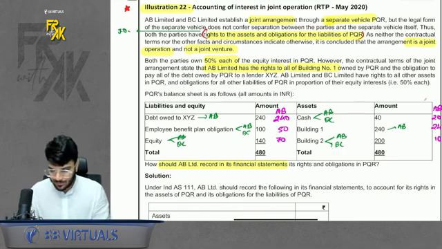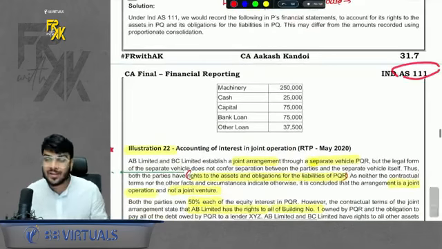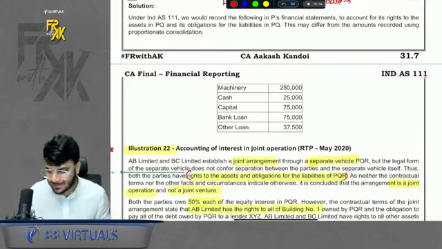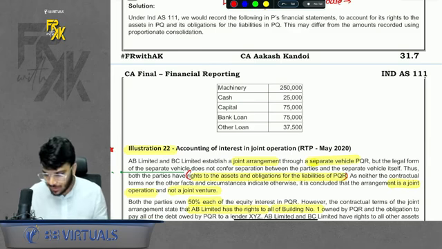On that note, we will wrap up this index as well. A small index, a cute index you can say, but if it comes, it is scoring, because it is not as big as CFS or business combination, and not as difficult also. It is very simple. In revision, it will hardly take, you can say, 15 minutes, not more than that. Okay, so a worthy index, if it comes in exams, you can definitely score in it.